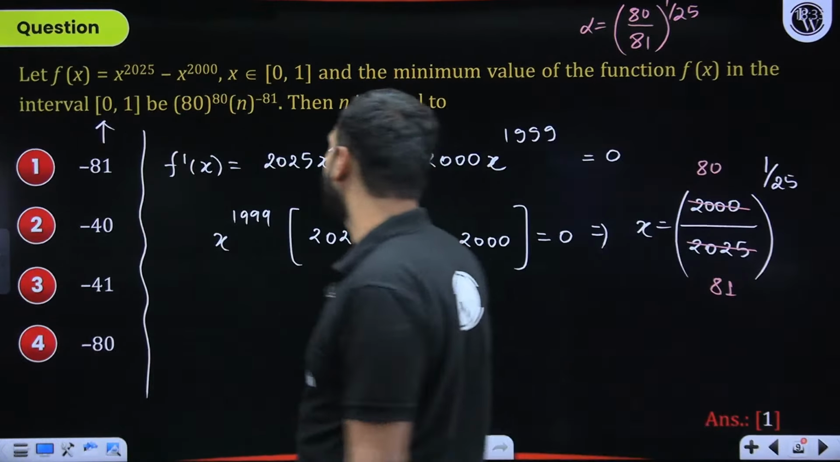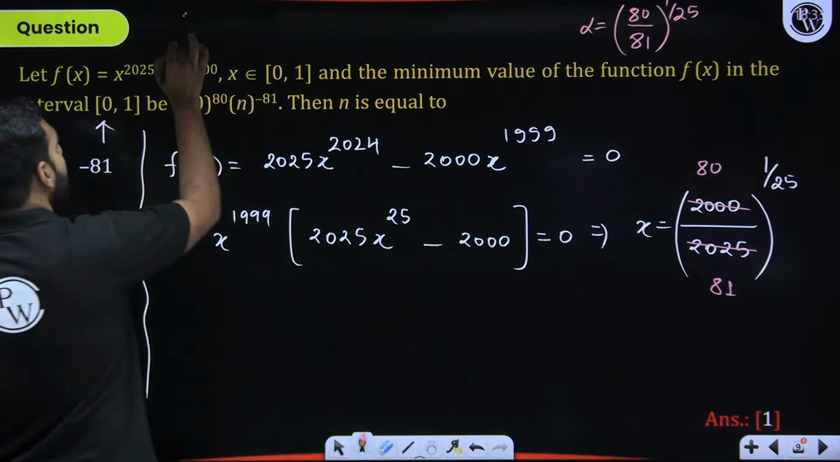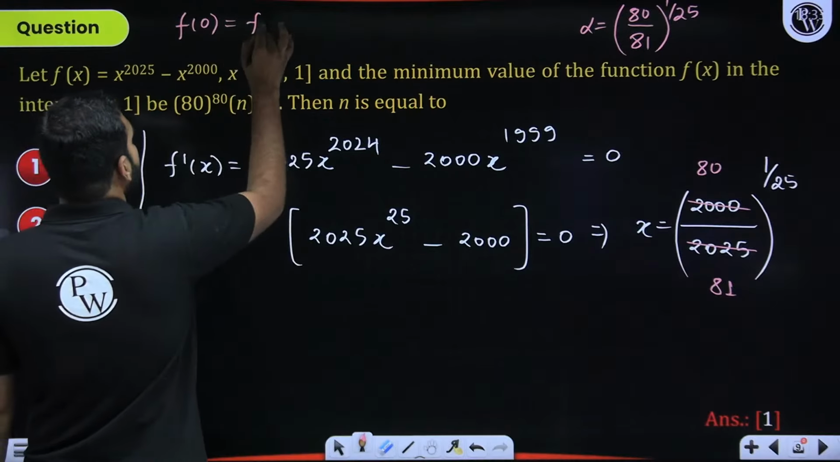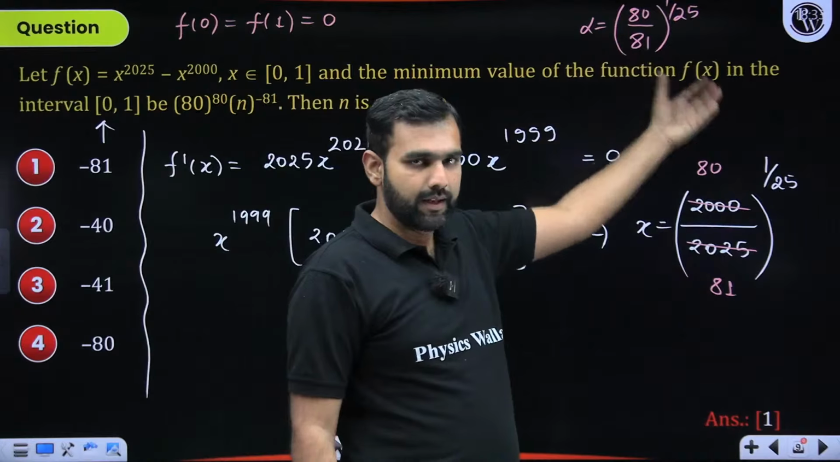Let me find f of 0 first of all. So f of 0 will be 0. f of 1 will be 1 minus 1, 0. So f of 0 and f of 1 are definitely 0. So now let's talk about this result.